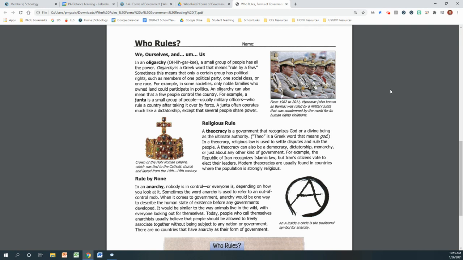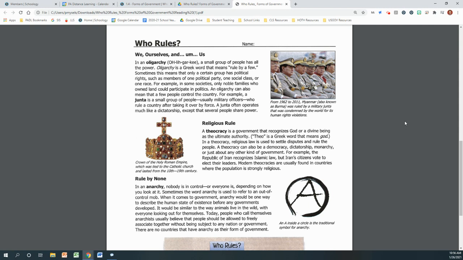We ourselves and us. In an oligarchy, a small group of people has all the power. Oligarchy is a Greek word that means rule by a few. Sometimes this means that only a certain group has political rights, such as members of one political party, one social class, or one race. For example, in some societies, only noble families who owned land could participate in politics.